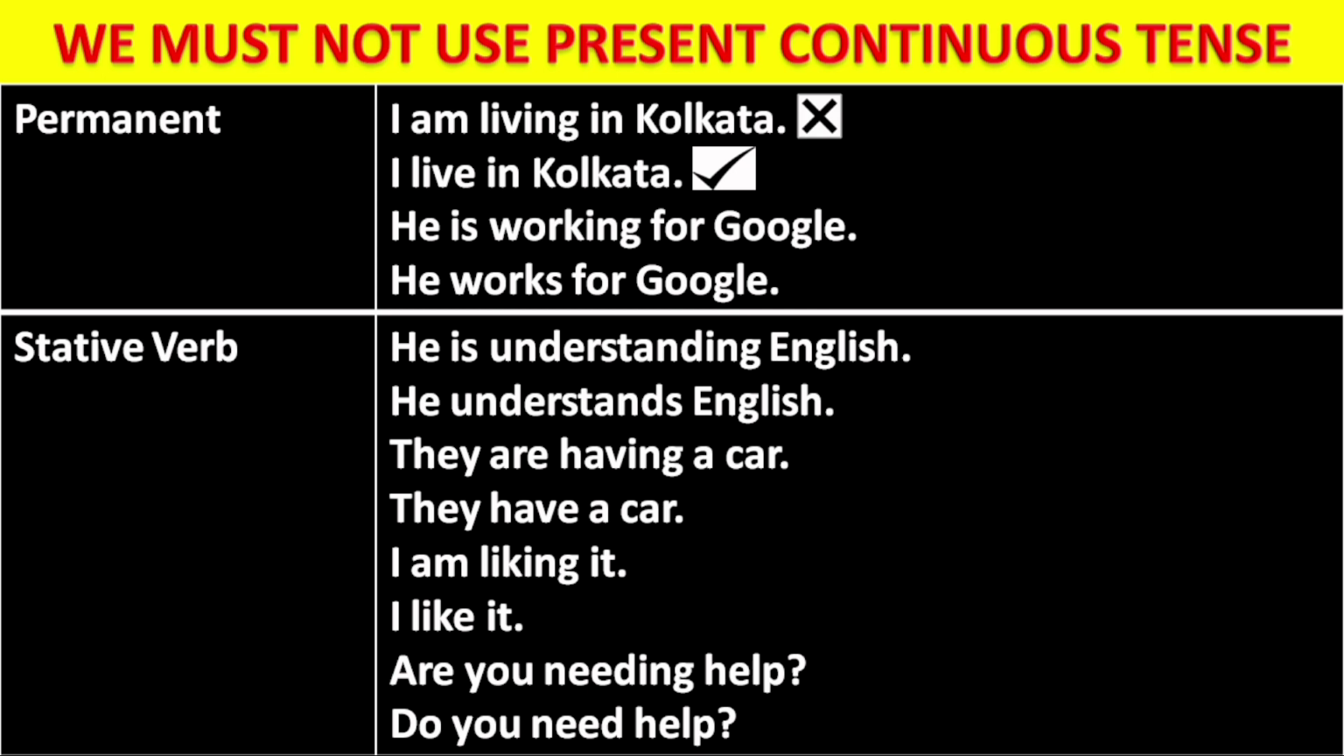Now another example, he is working for Google. We know that somebody works. When someone works, he is working permanently there. So we won't say he is working for Google. That is wrong. Instead, we should say he works for Google.